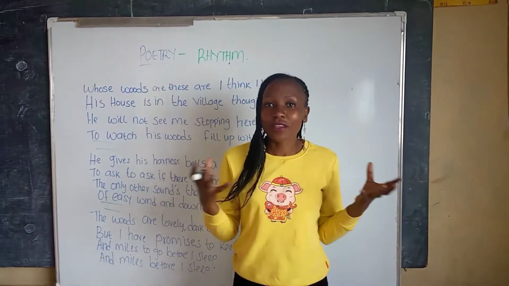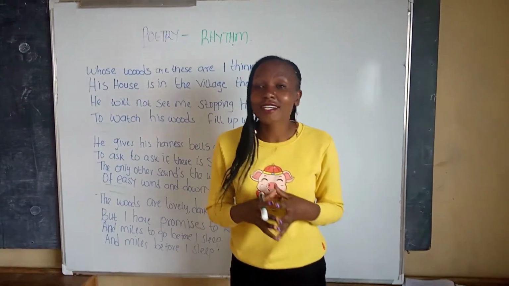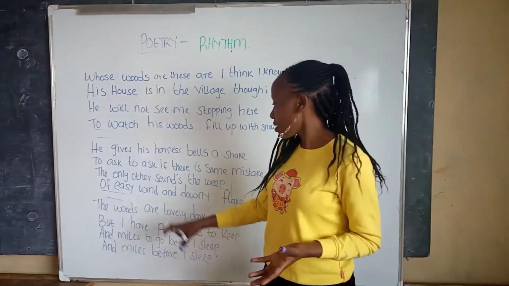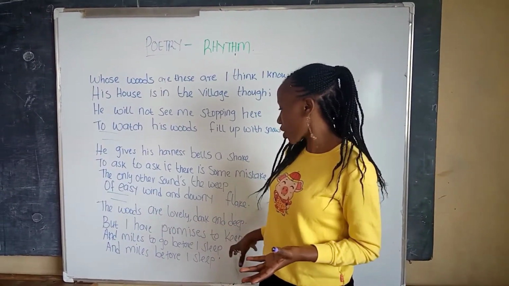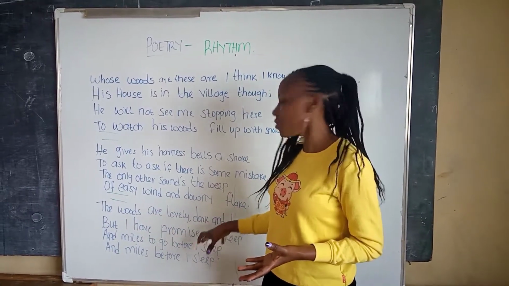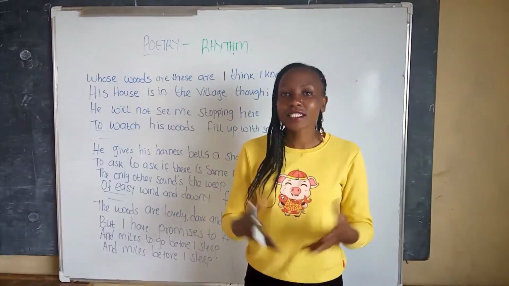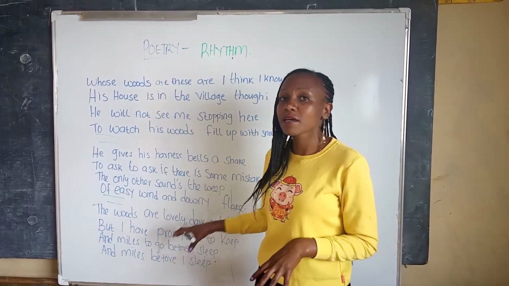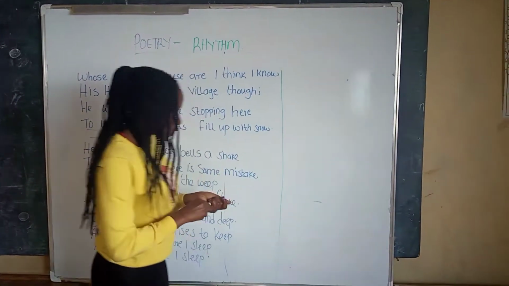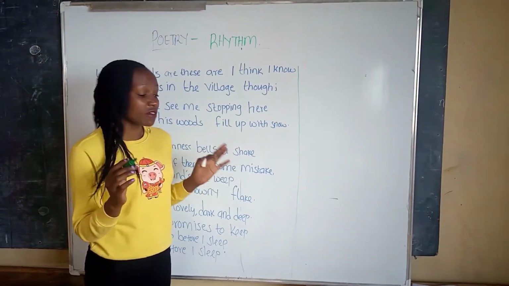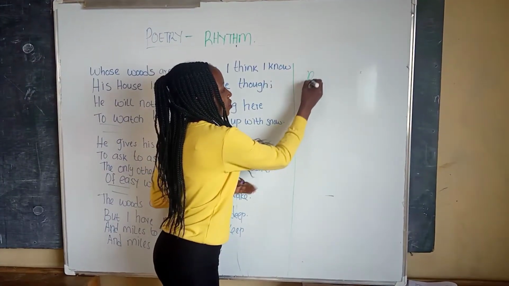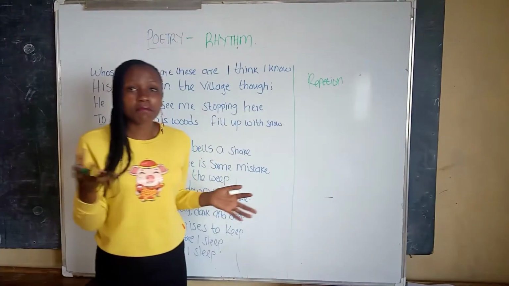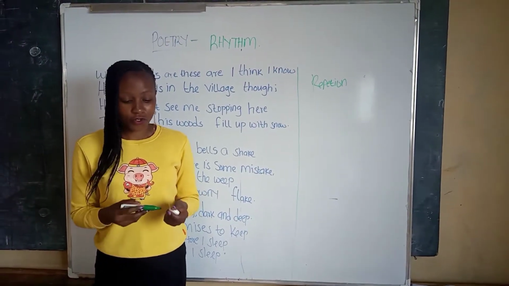Let us start with repetition. The last stanza: the woods are lovely, dark and deep, but I have promises to keep, and miles to go before I sleep, and miles to go before I sleep. We have a repetition of the phrase, and miles to go before I sleep. That is the first way in which the writer has achieved the rhythm of the poem, through repetition.